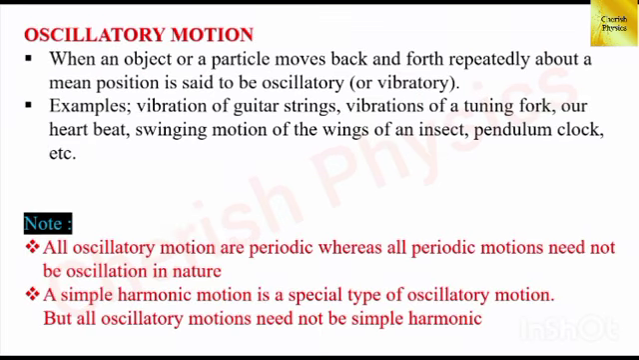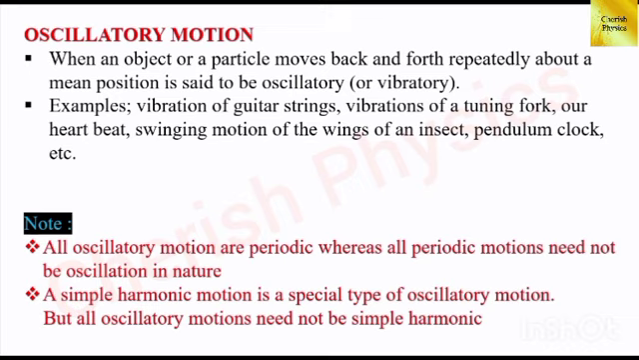Next, oscillatory motion. By the term oscillation, we very well know its meaning. A back and forth motion of a particle or an object about its mean position, that is said to be oscillation. The main examples are vibration of a string, vibration of a tuning fork. See the note, it is a very important one.